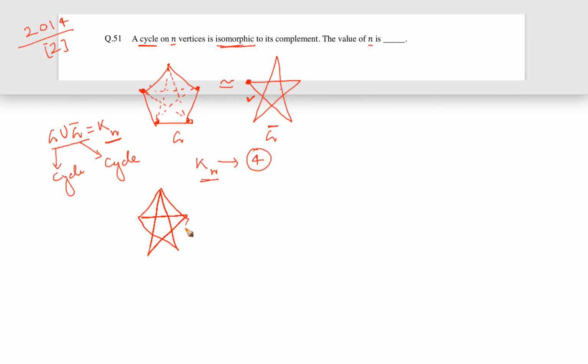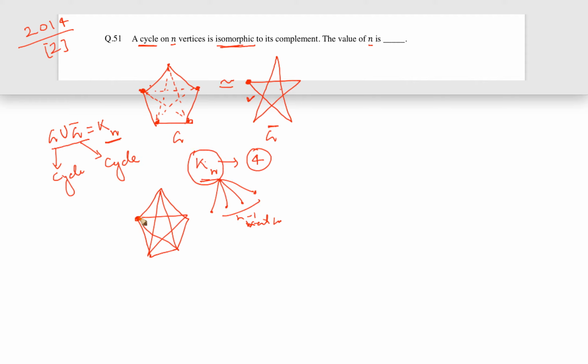Why? Because if Kn is there, then each vertex is going to be connected to n minus 1 other vertices. So if every vertex is connected to 4 other vertices, then the number of vertices in Kn is basically 4 plus 1, 5.